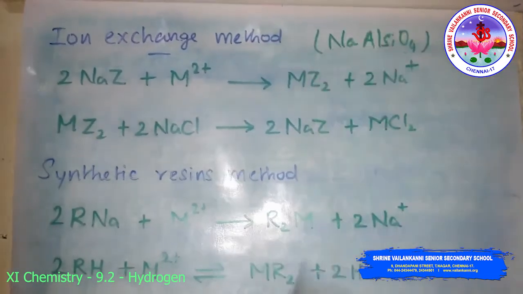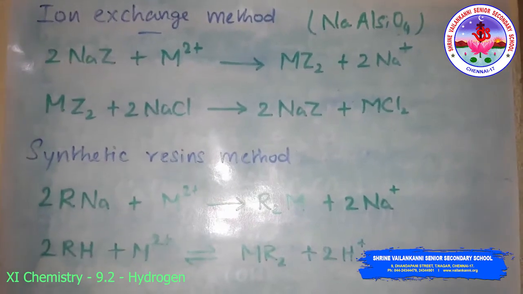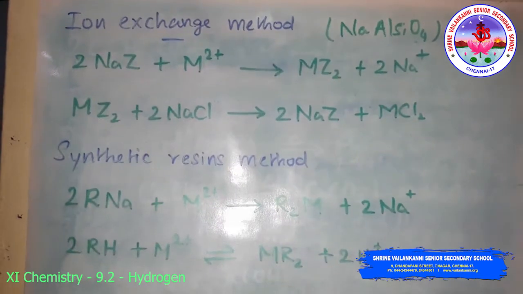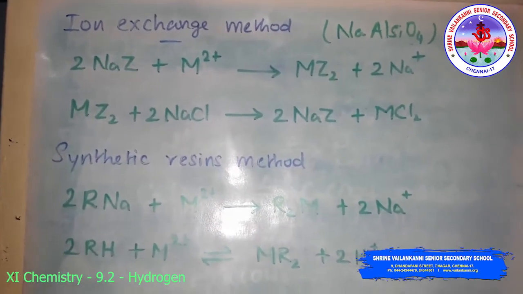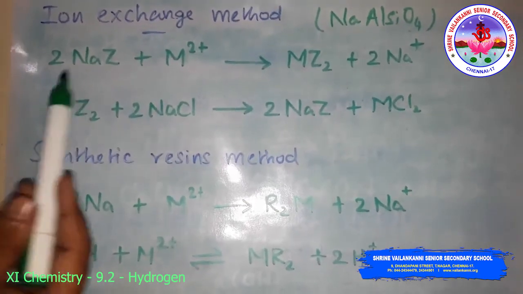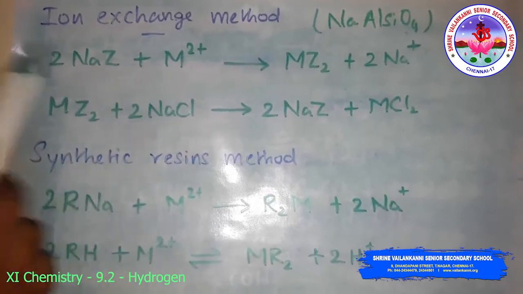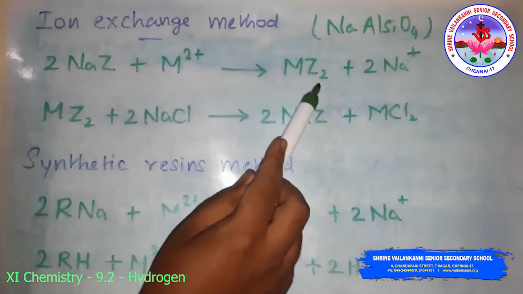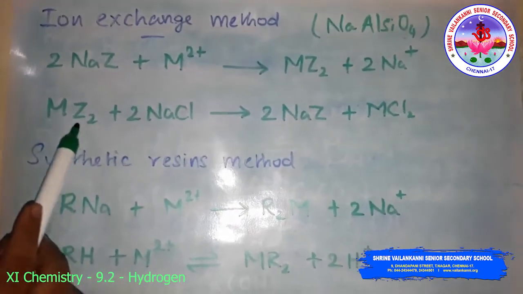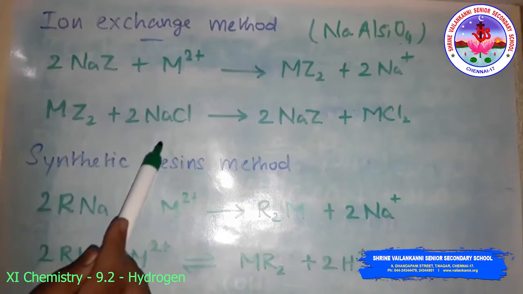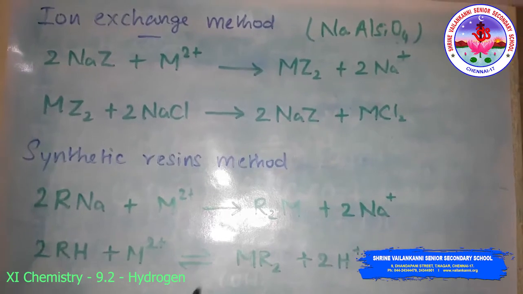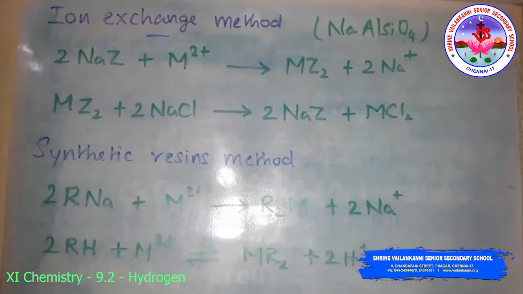We can write it as NaZ. When the sodium aluminum silicate is added to hot water, the exchange reaction takes place like this: NaZ plus M2+ gives MZ2 plus 2 Na+. Similarly, this MZ2 reacts with sodium chloride to give sodium zeolite and the metal chloride. Here the metal is magnesium and calcium.